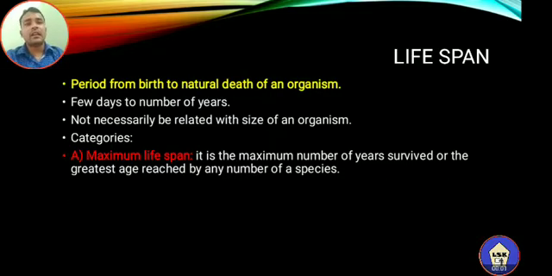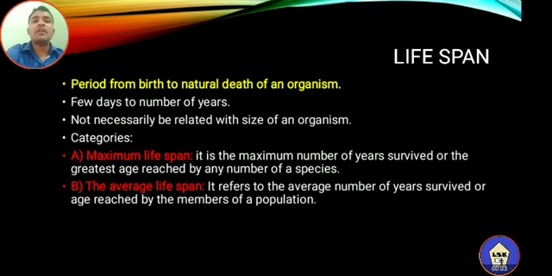The second category is average lifespan. What is meant by average lifespan? It refers to the average number of years survived, or the age reached, by the members of a population. So it is related to all the members of a particular population.